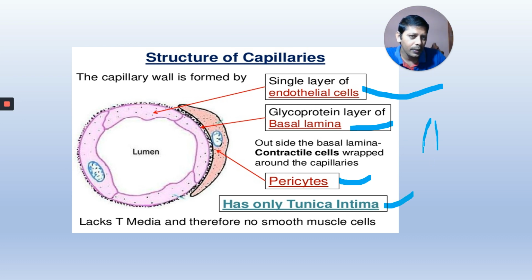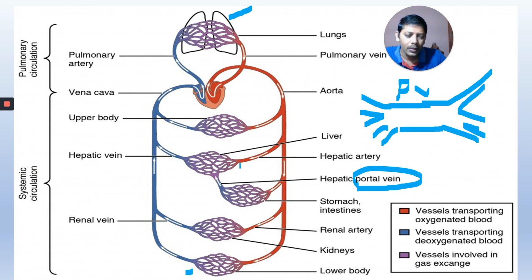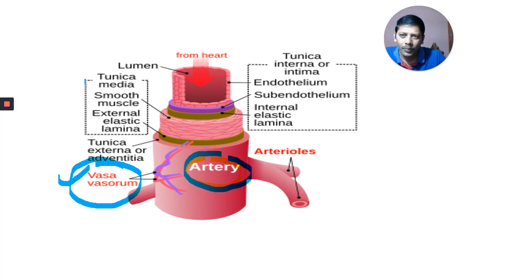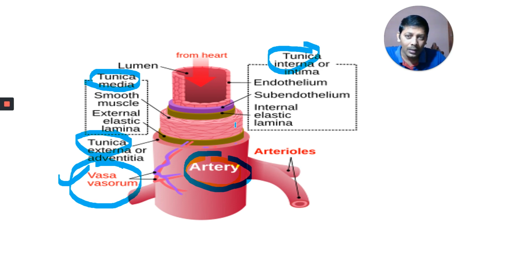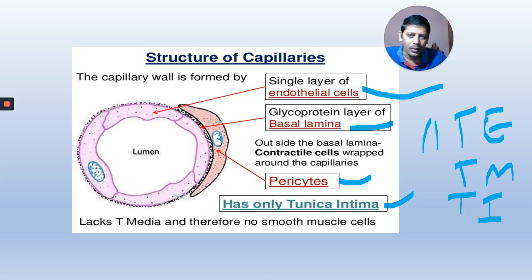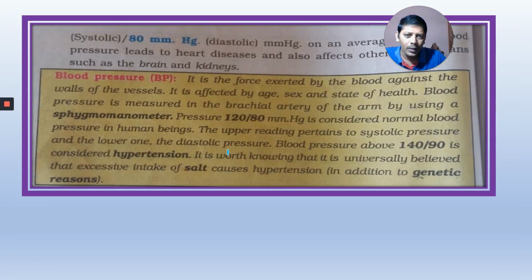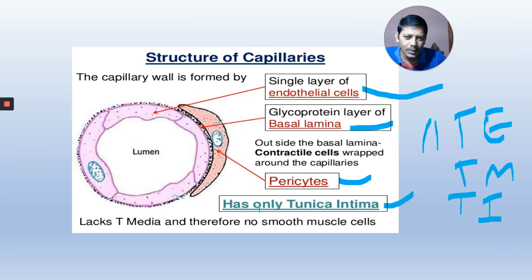Earlier we learned tunica externa, tunica media, tunica interna. These all are present in the wall of the artery and vein, but in the wall of the capillary, only tunica intima is present, and tunica media is not present, and therefore there are no smooth muscles.